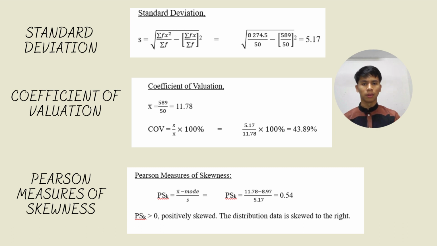We got mean 11.78 minus mode 8.97 over standard deviation 5.17, and we got PSK equals 0.54, and this value is greater than 0, which means positively skewed, and the distribution of the data is skewed to the right.